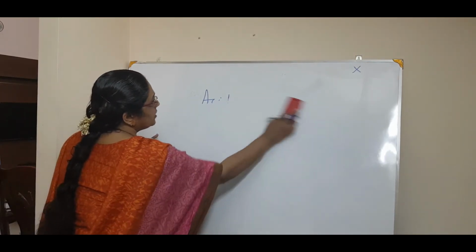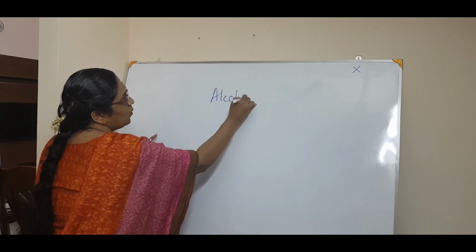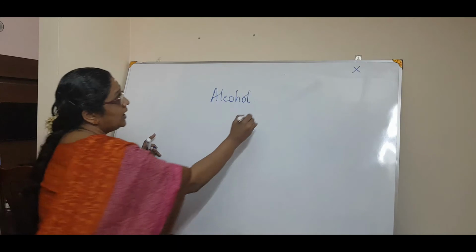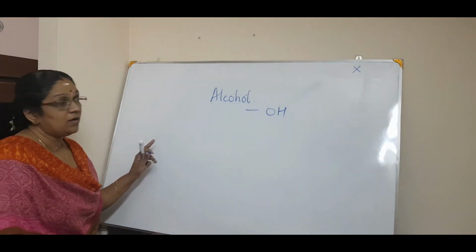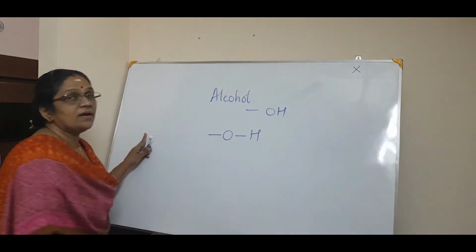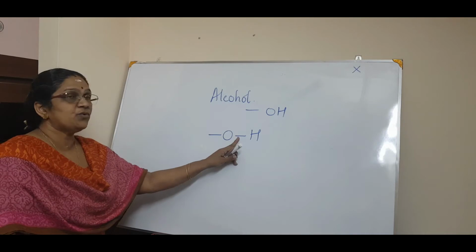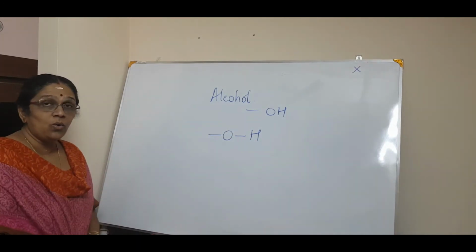Now what about the other one? That is alcohol. What is the functional group of alcohol? It is OH. OH is alcohol. So this structure is simple. That is O and H. Oxygen has a valency of 2, hydrogen 1. So this will be OH. The structure will be like OH.